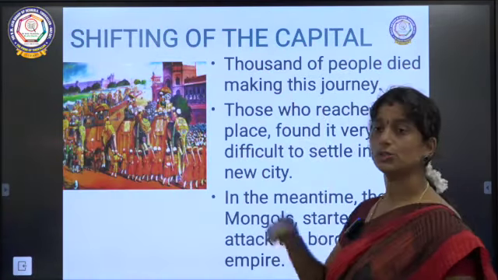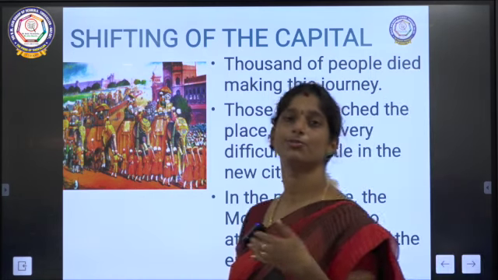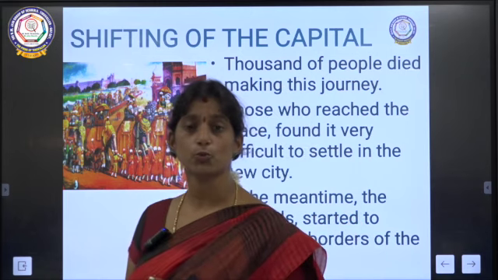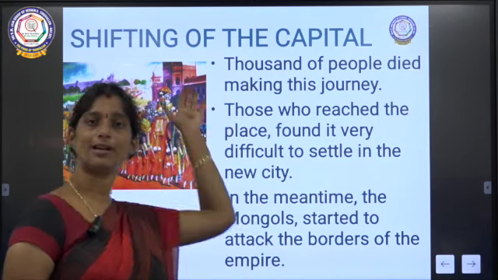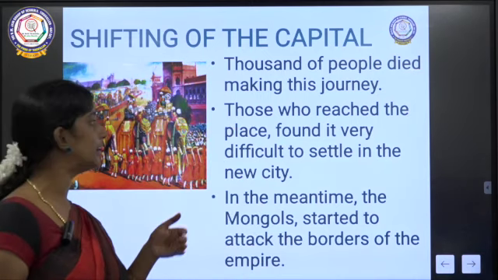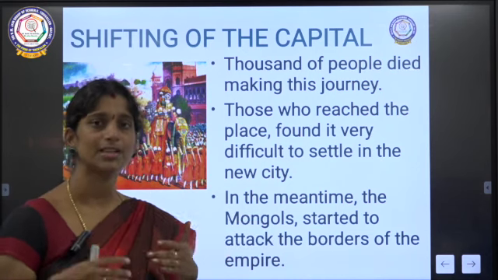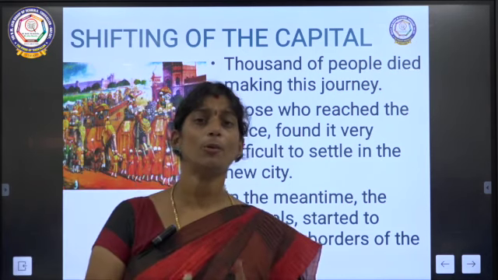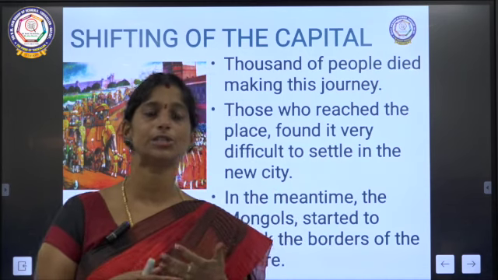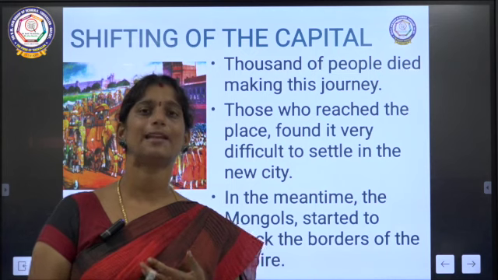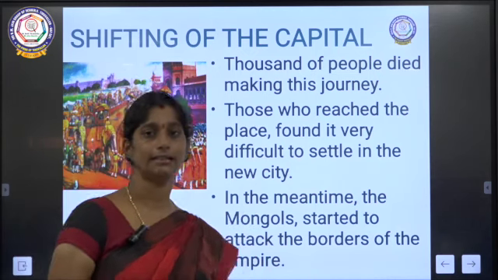Thousands of people died while making this journey because they were not able to walk continuously. Thousands of people died when they were traveling from Delhi to Daulatabad. Some people managed to reach the place, but they found it difficult to get settled in that new place because they didn't know anything about it, they didn't know what they were going to do, so they found it very difficult to settle.